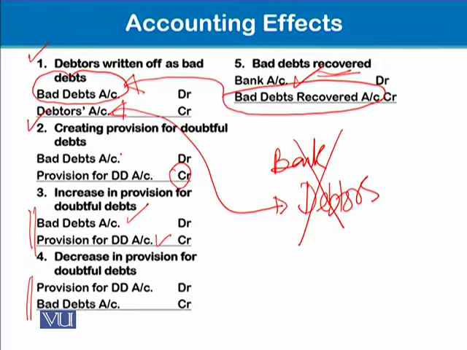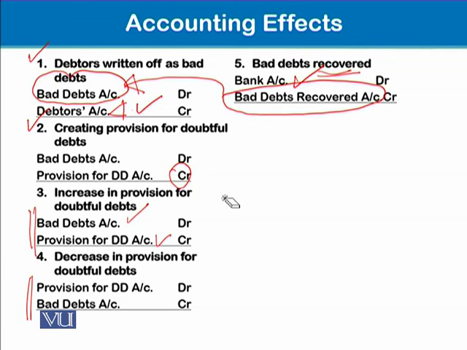And if we are now receiving cash against this bad debts recovery, we are receiving this cash from the same person, but that same person is no more our debtor because that has already been credited in the earlier accounting entry. So what does it mean? That now we are in fact receiving cash against the bad debts, from the bad debtors, you can say. So bank account debit and bad debts recovered account will be credited over here.